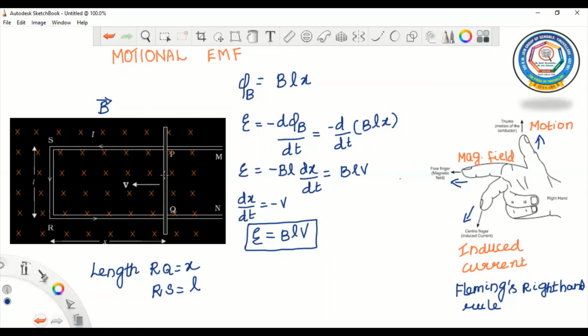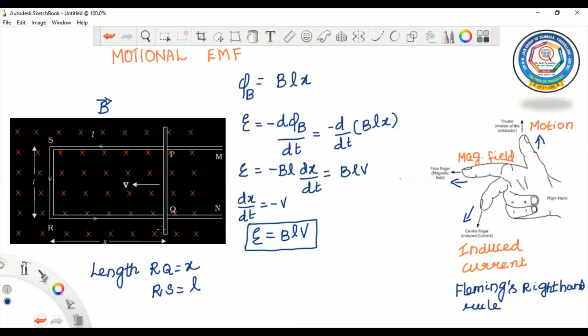When the rod moves with speed V, the charge will also be moving with speed V in the magnetic field.